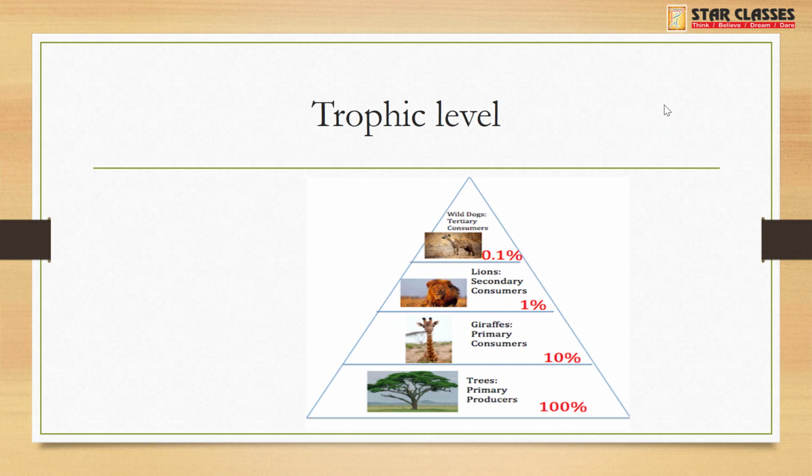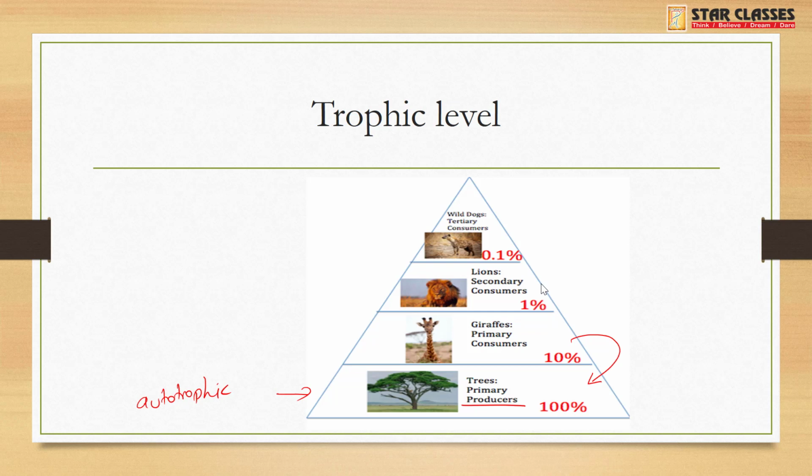Okay, so now this is a trophic level. Trophic level in the sense, see, as I said, this is a producer, or you can say autotrophic plant. So producers are the ones which produce food for the entire nature, universe. So these are primary consumers. Primary consumers in the sense who are going to feed on this producer.